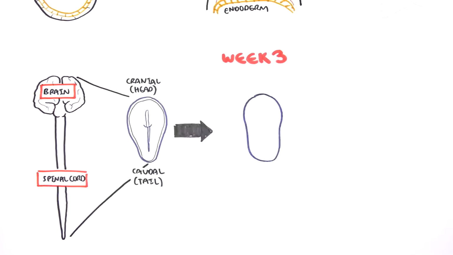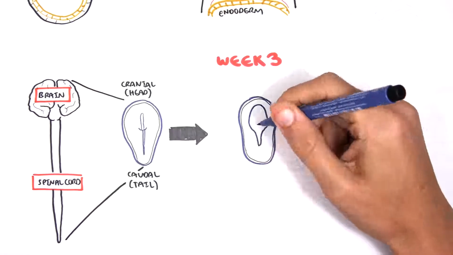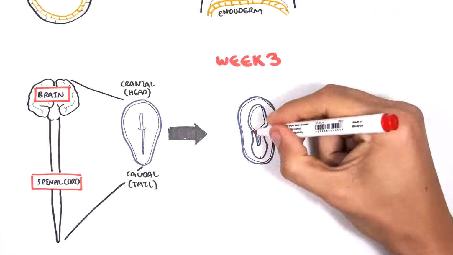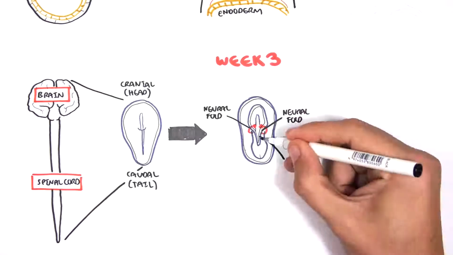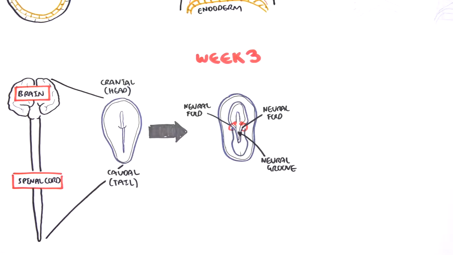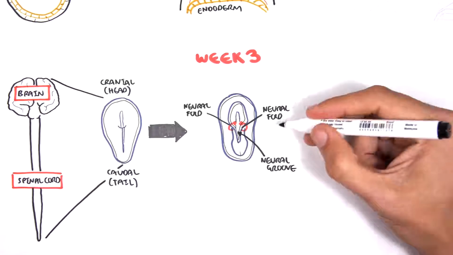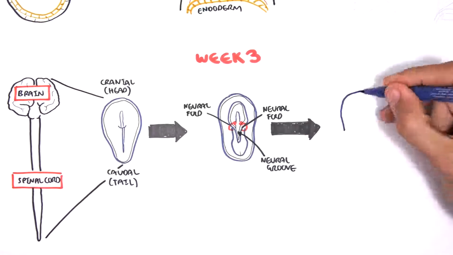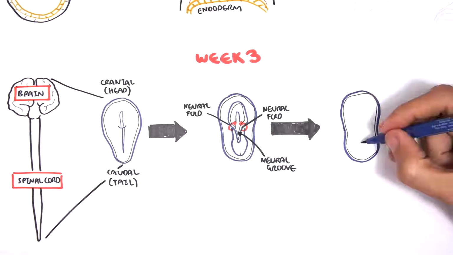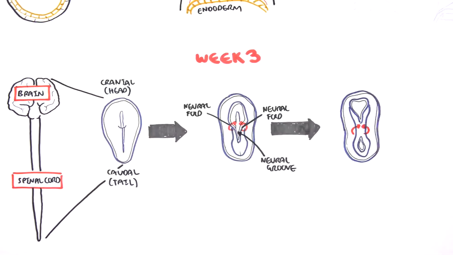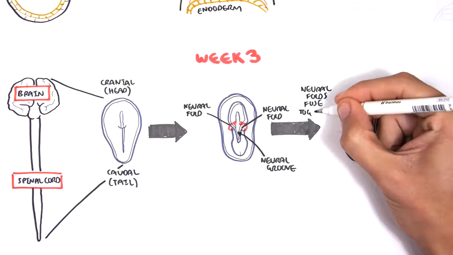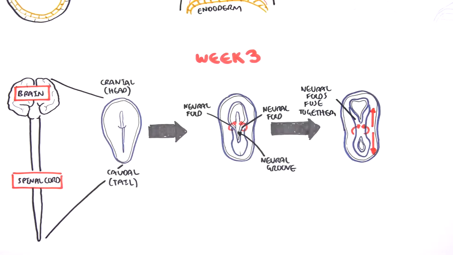Remember, at week 3, the neural plate gives rise to the neural folds on either end, forming the depression in the midline called the neural groove. Eventually, the neural folds will approach each other and fuse, thus converting the neural plate essentially into the neural tube. And this fusion process typically begins in the middle and advances both cranially and caudally. So neurulation advances both cranially and caudally.